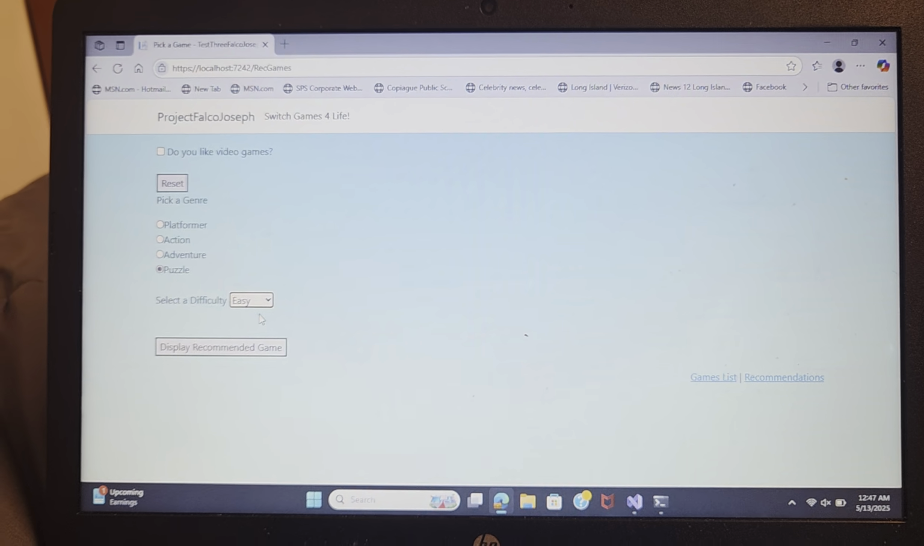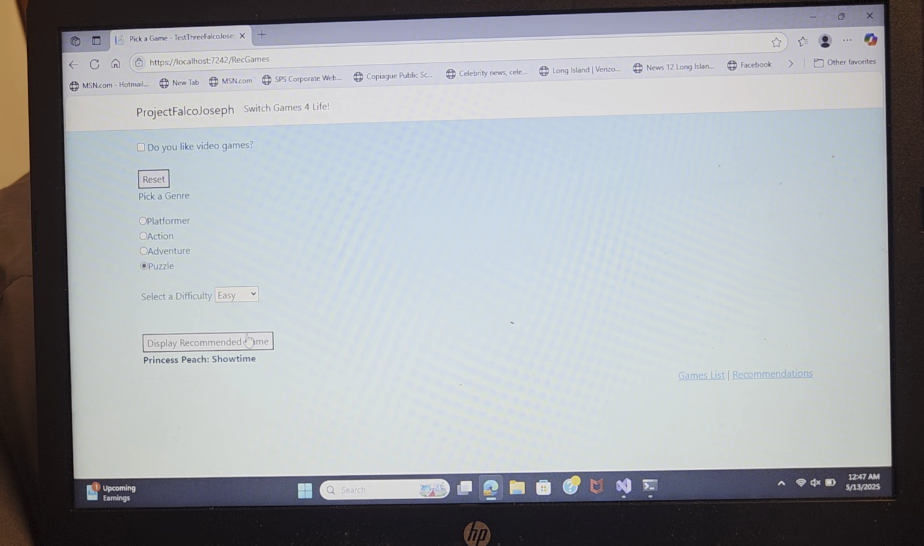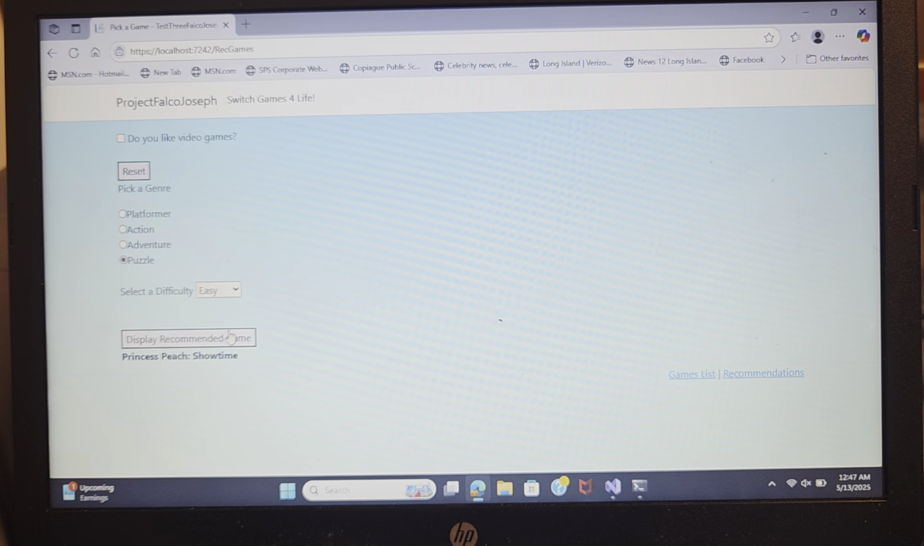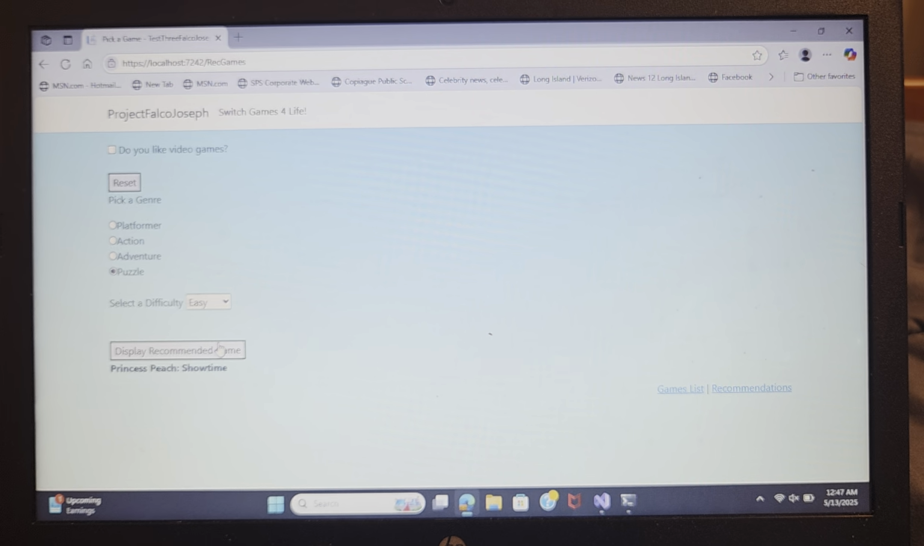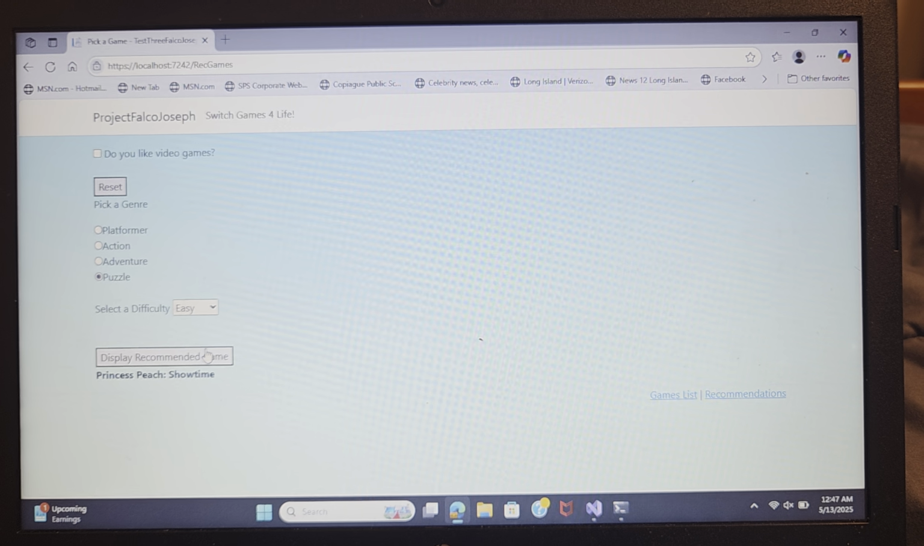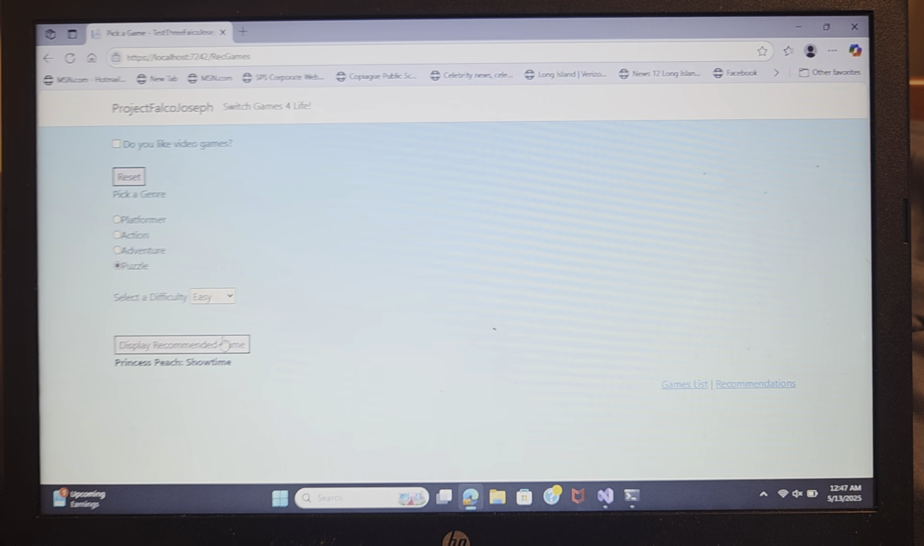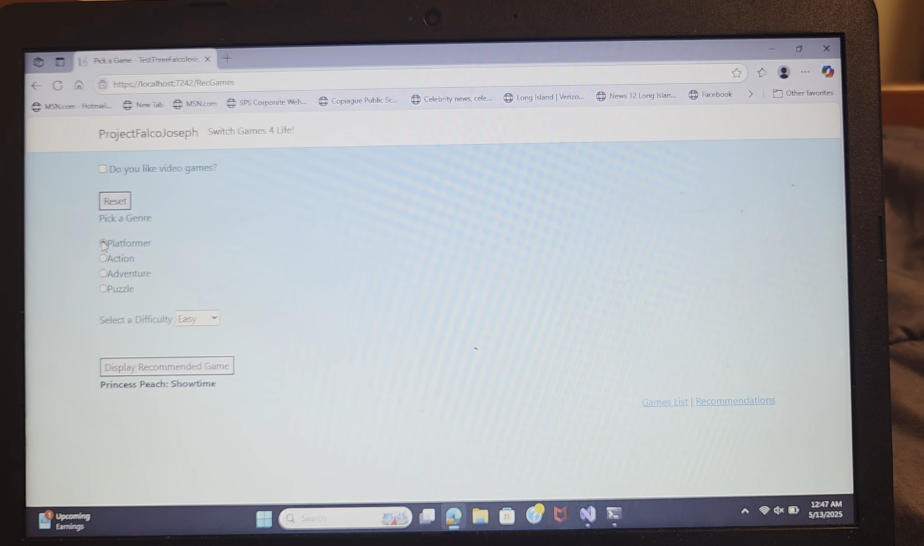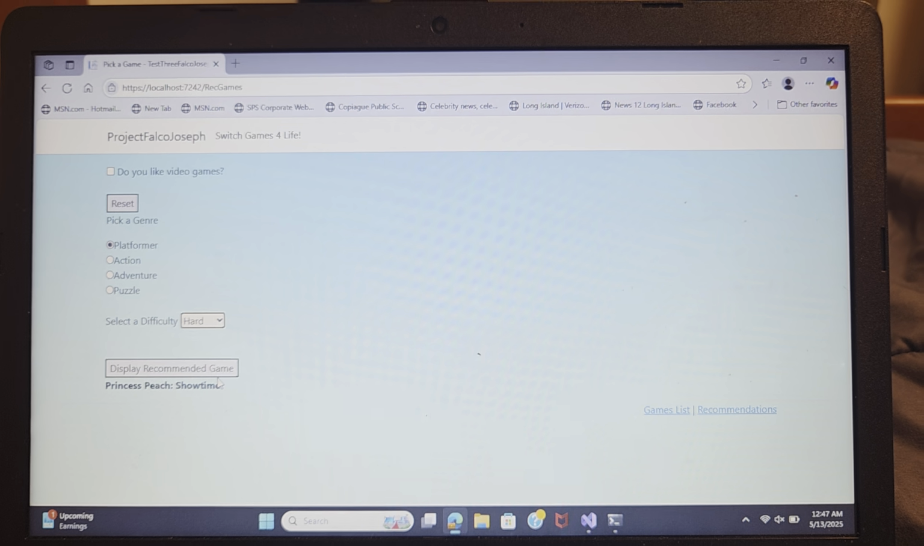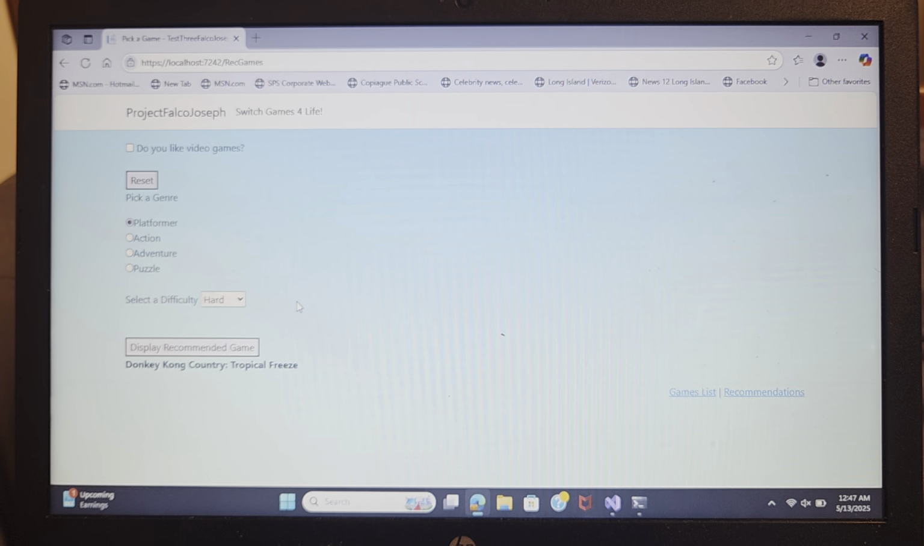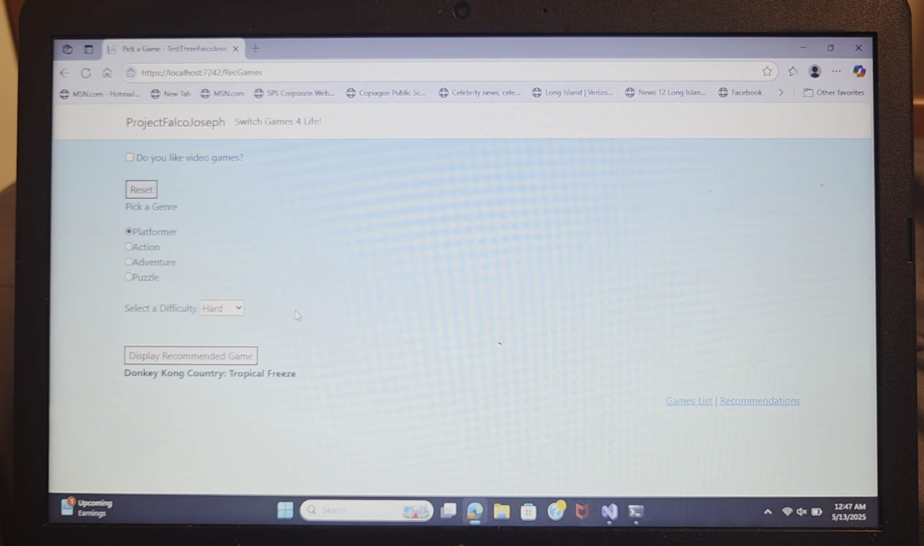Well, let's go ahead and display. And bam! We got ourselves a game that's recommended. Princess Peach's Showtime. A nice little puzzle game with a slight bit of difficulty, but not too much, and very beginner friendly. Let's say we want to get more intense. A platformer that's hard. And bam! We got Donkey Kong Country Tropical Freeze.